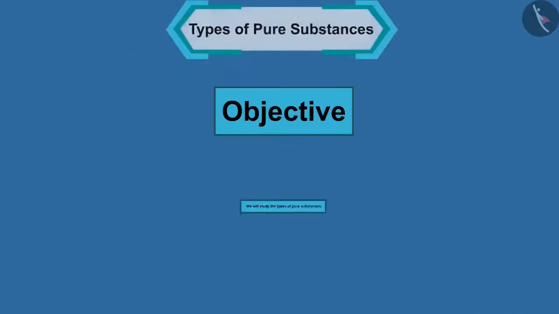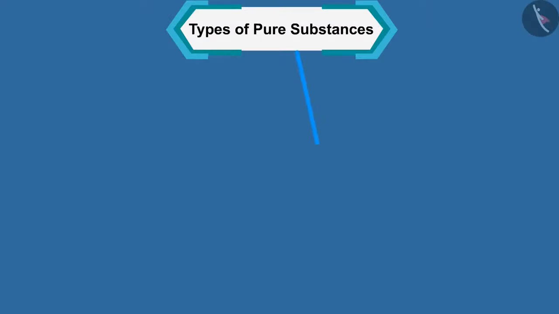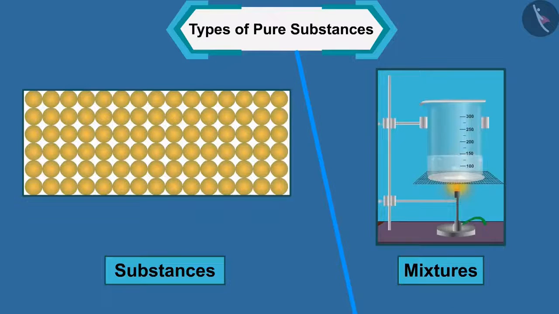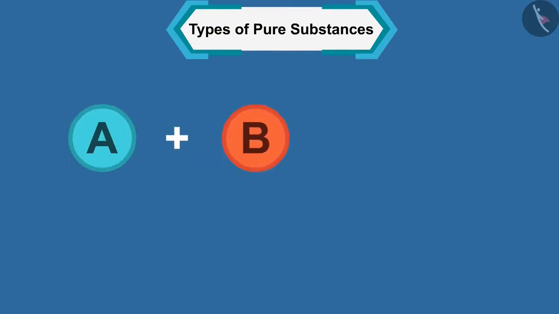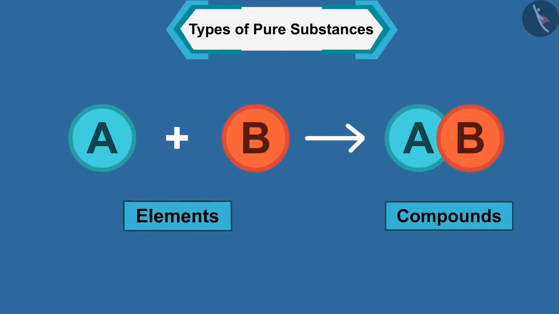In this video, we will study the types of pure substances. So far, we have studied substances and mixtures. But do you know that we can classify substances according to their chemical composition into elements or compounds?